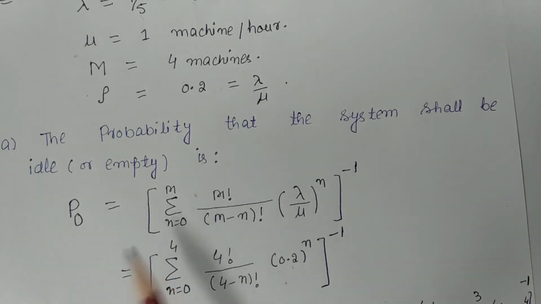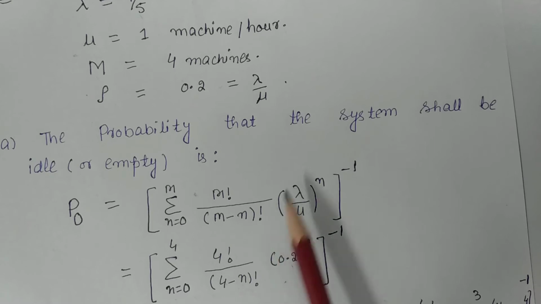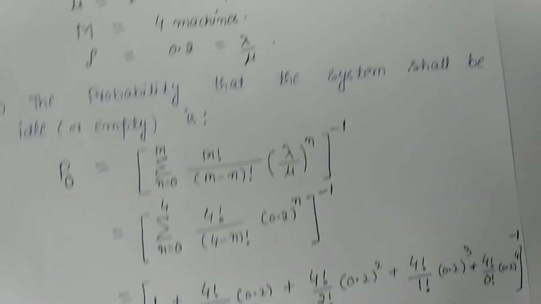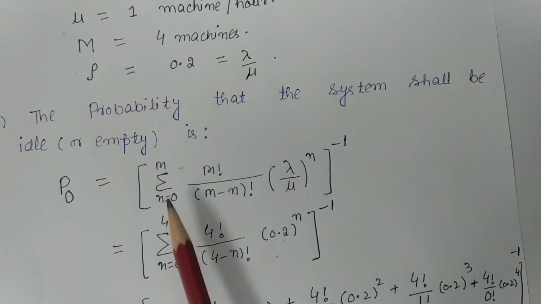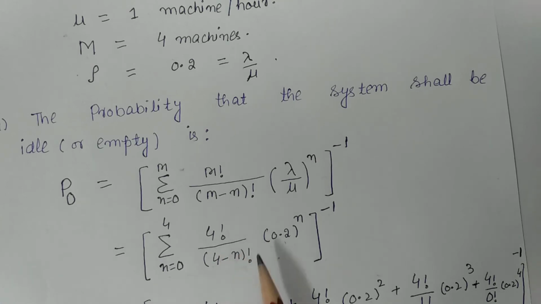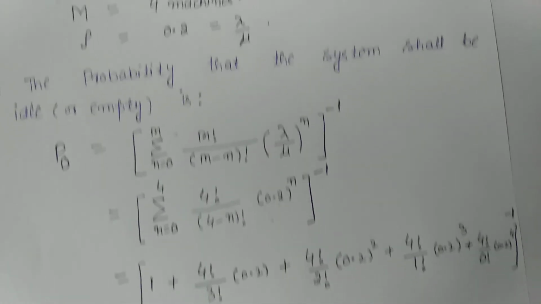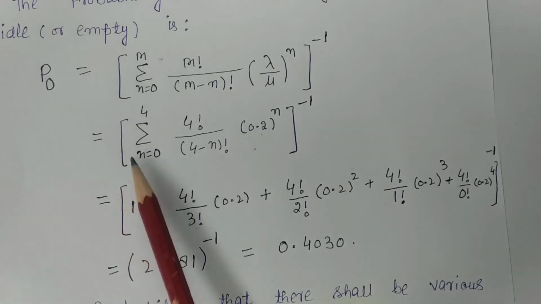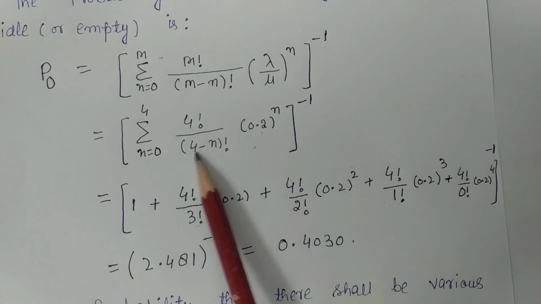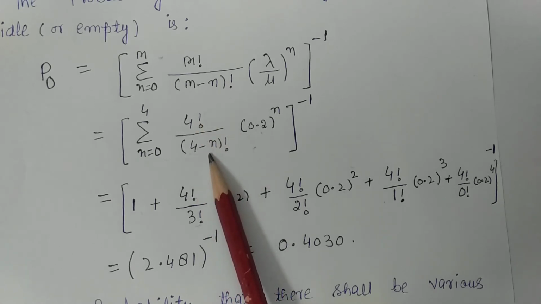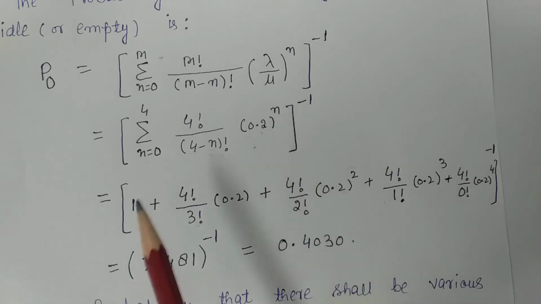Now P0 is equal to summation n goes from 0 to m, m factorial divided by m minus n factorial, lambda upon mu raised to power n, whole to the power minus 1. Now m is 4 machines. So n goes from 0 to 4, 4 factorial upon 4 minus n factorial, lambda upon mu is 0.2. So first of all, I will put n is equal to 0. When I put n is equal to 0 here, I will get 4 factorial upon 4 minus 0, that is 4 factorial upon 4 factorial, into 0.2 raised to power 0. Anything raised to power 0 is equal to 1. So I will get 1 here.